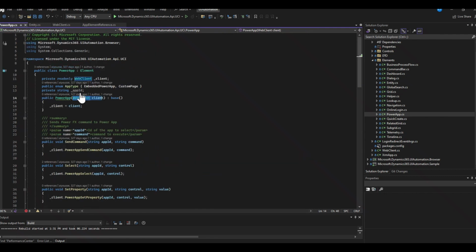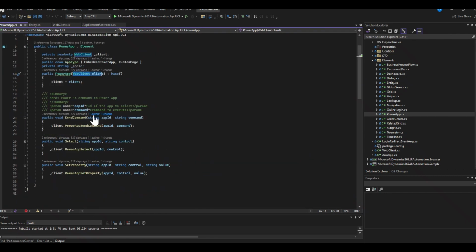Right now, this is passing in web client and saying things like send command, select, set property, and it's simply going back into web client. So you declare this Power App object, pass in the dependency, and then just go right back into web client. To me, this could use a little more refactoring. I like this piece, but I don't see why we necessarily need to go back into web client.